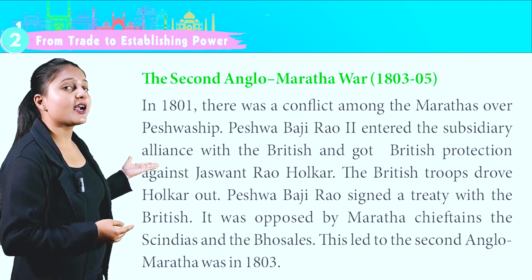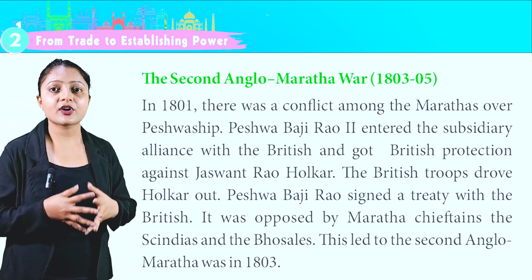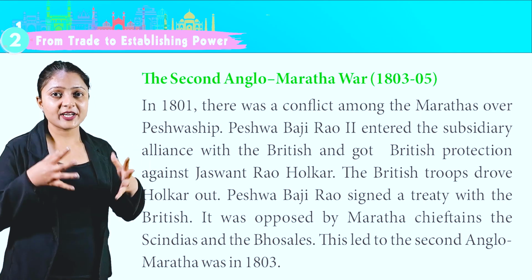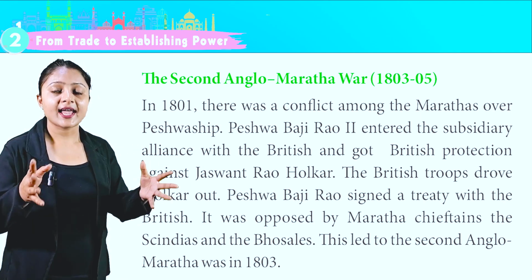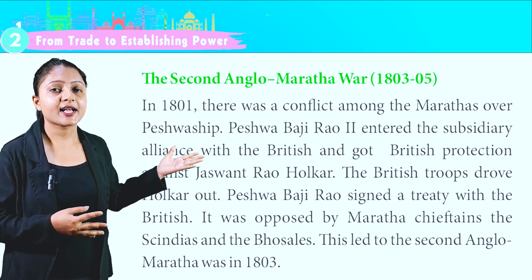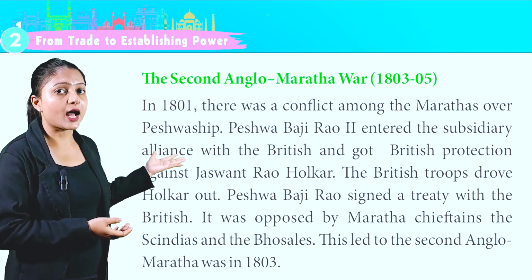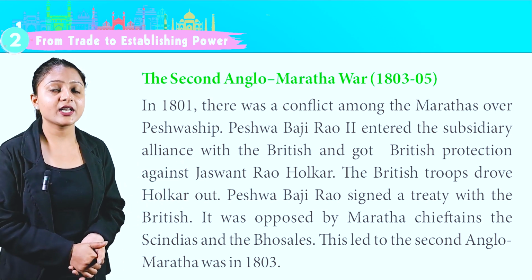The Second Anglo-Maratha War, 1803 to 05. In 1801, there was a conflict among the Marathas over Peshwaship. Peshwa Bajirao II entered the subsidiary alliance with the British and got British protection against Jaswantrao Holkar. The British troops drove Holkar out. Peshwa Bajirao signed a treaty with the British.